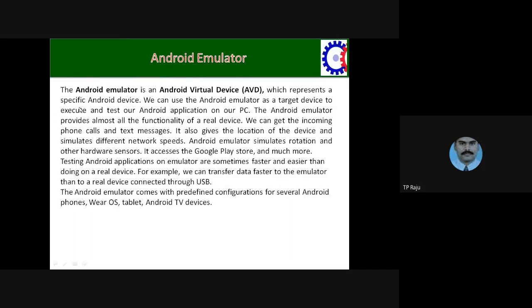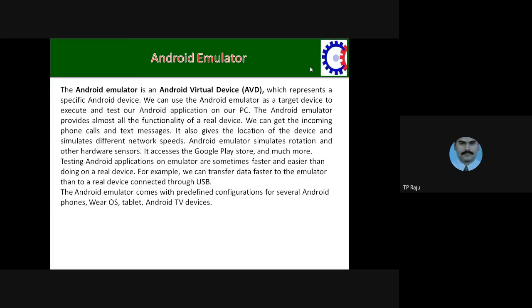Next, we have the Android emulator. What is the Android emulator? It is nothing but software. It is the Android Virtual Device, AVD. It behaves like a mobile phone. It contains calling, it contains contacts. It is almost equal to a mobile phone.